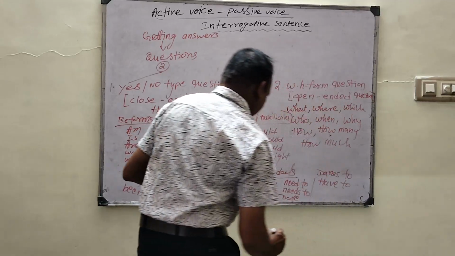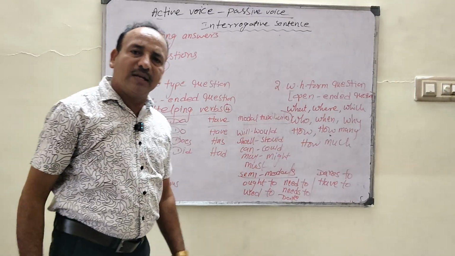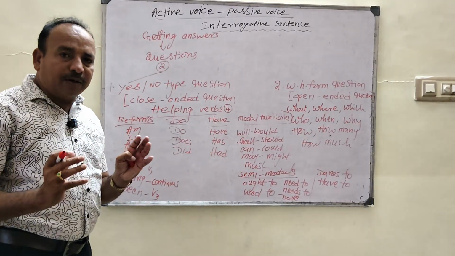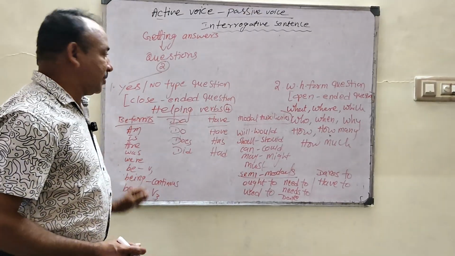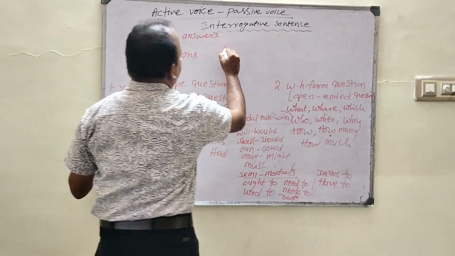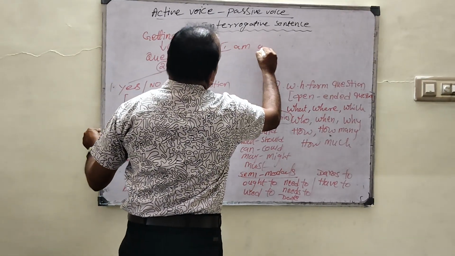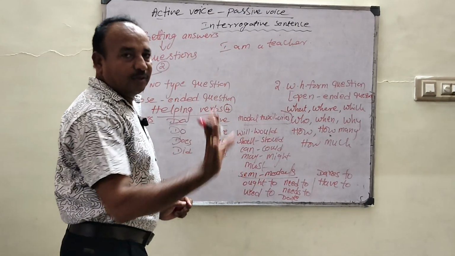These are the semi-modal auxiliaries. We can form a number of questions with these words. For example, listen: I am a teacher. I am a teacher is which kind of sentence? It is an assertive sentence.